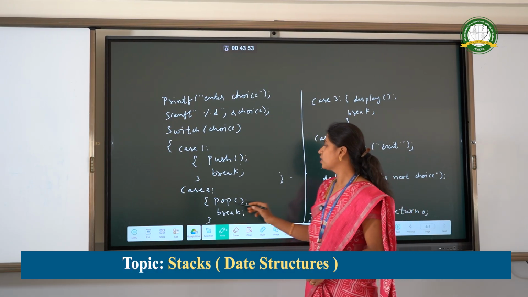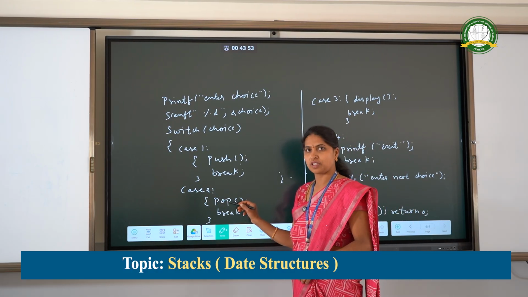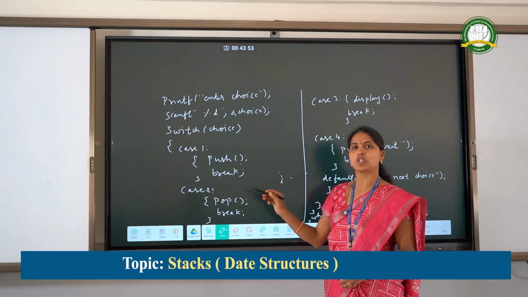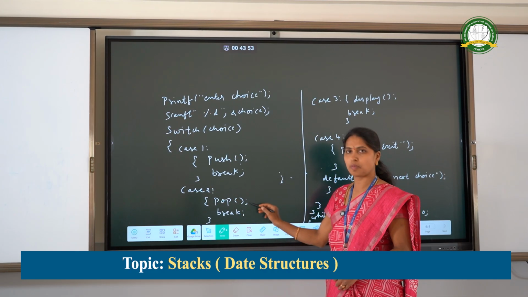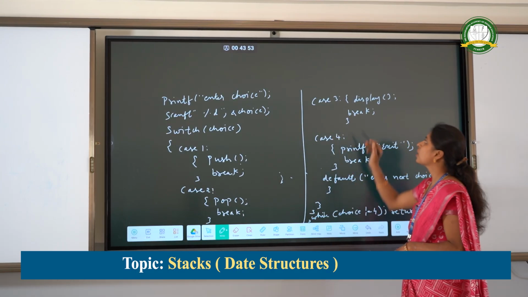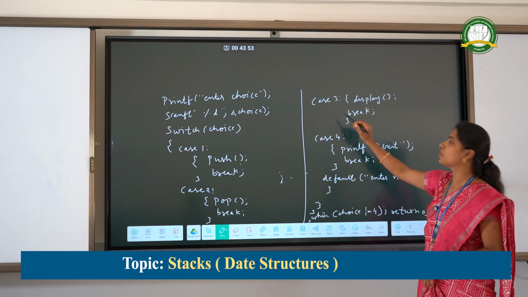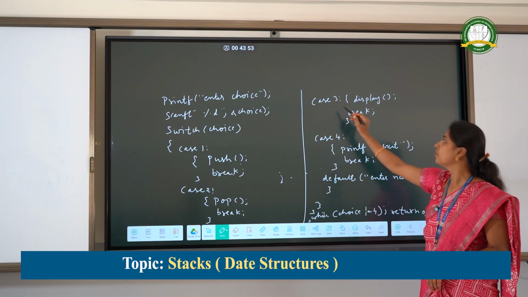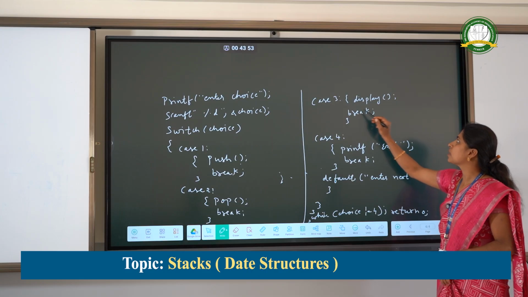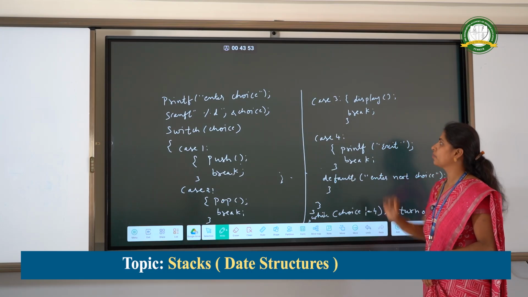Then if you want to have the delete option, that is nothing but pop. If you give option as 2, that is choice as 2, we will perform pop operation. Break to come out of this choice. Then to display the contents, we go for choice 3, that is case 3, display, and we will come out of this case by using the break statement.